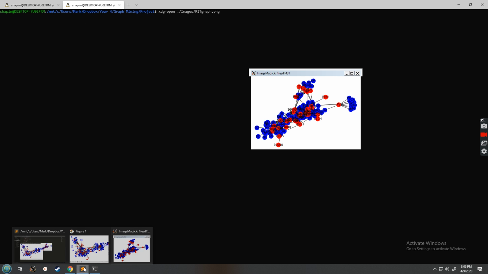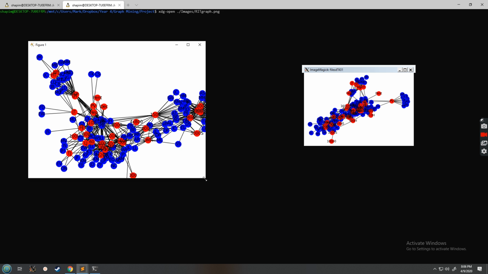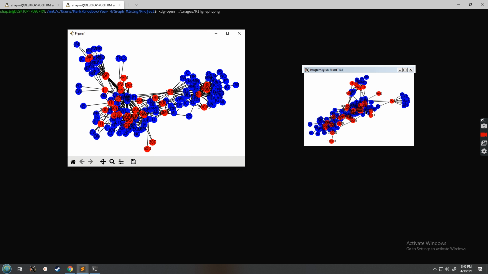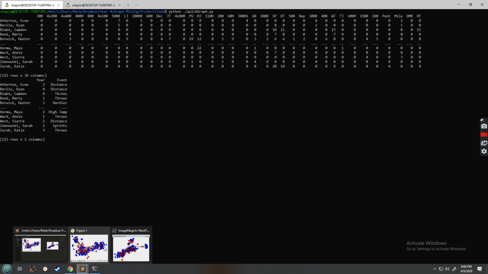And here is our testing data. The plan is to train on RPI's graph, and here is RIT's graph. There's still one similarity in that there's a throwers group over here, though RIT seems to have a bigger pole vault program and more people doing the heptathlon close to the throws. So again, the goal would be I have this data for RPI, I have the same data for RIT, and now we just have a classic multi-class labeling problem.